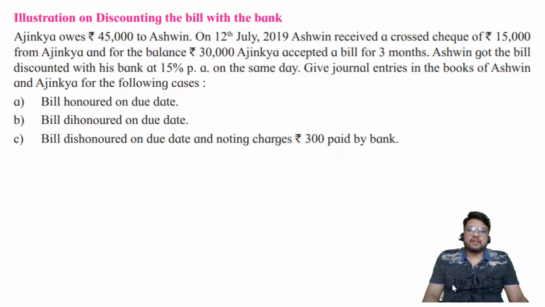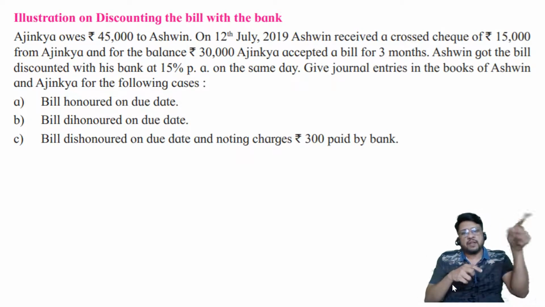So now the banker is in a fix. Banker is saying, if I would have given you a normal loan of rupees 30,000, then on the due date you would have paid me 31,125. But now since we are discounting the bill, we are selling the bill, we are doing the transaction of bill of exchange, I will give you 30,000 and I will get back 30,000 after 3 months. So I am not getting any interest. This is not done. This is not a good transaction. So there should be some way out of it.